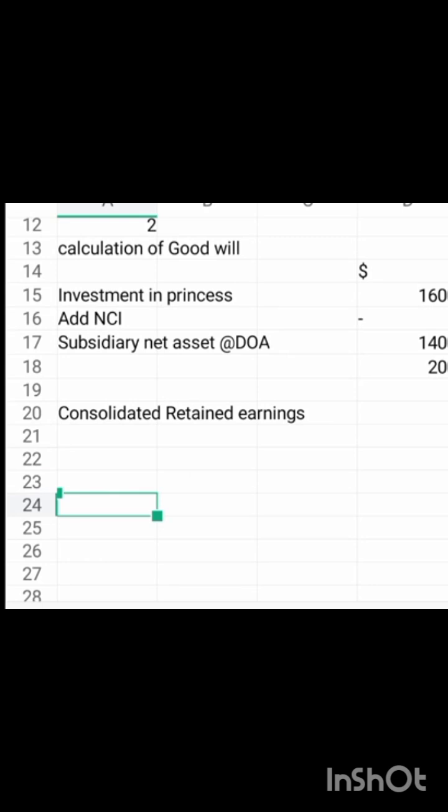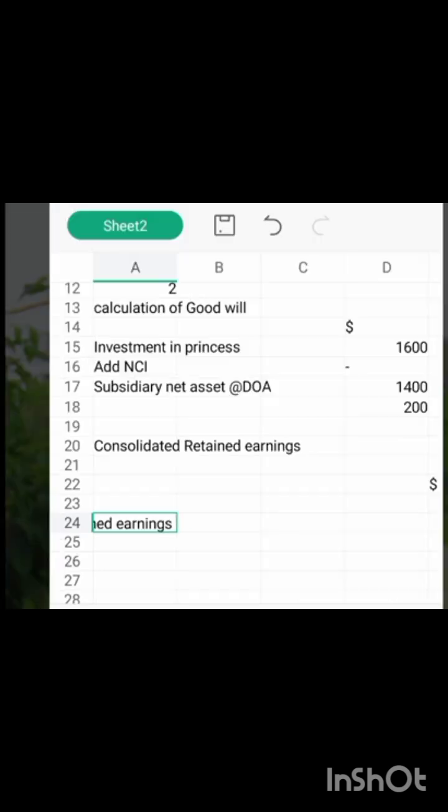All right, parent retained earnings now. Parent retained earnings, which give us what? 2650.